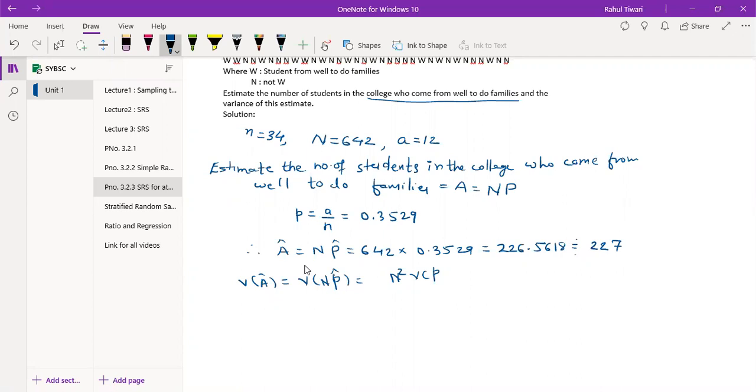What is this variance of small p? N square into (capital N minus small n) upon capital N, small n, (n minus 1), into p, q.